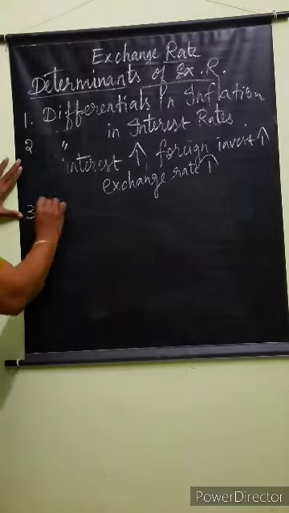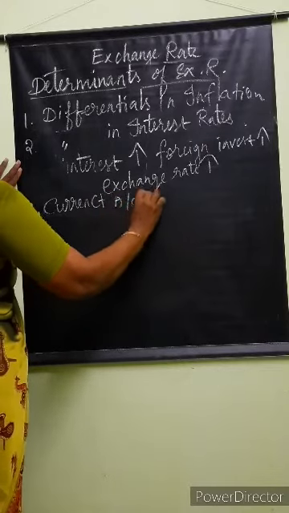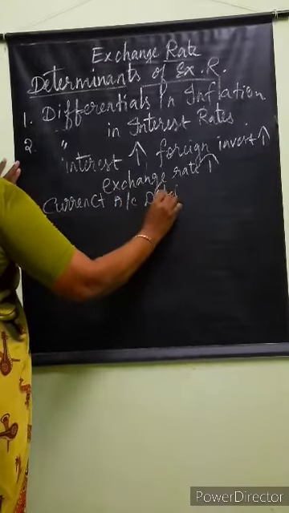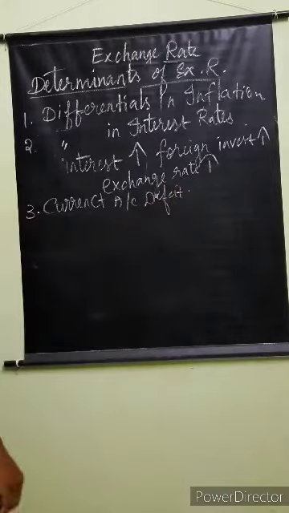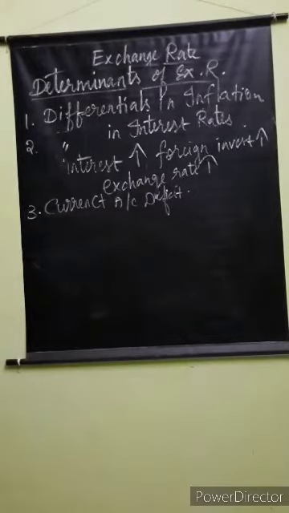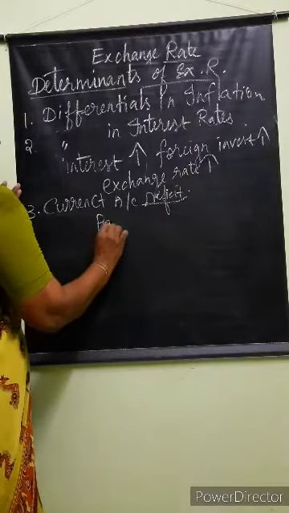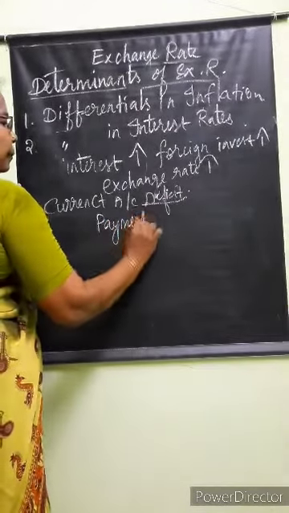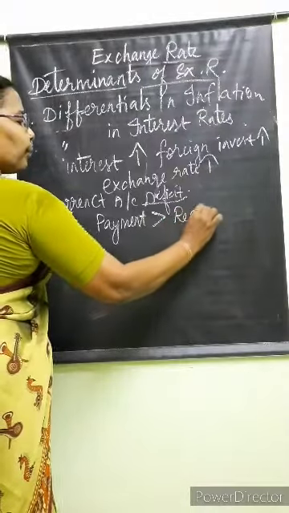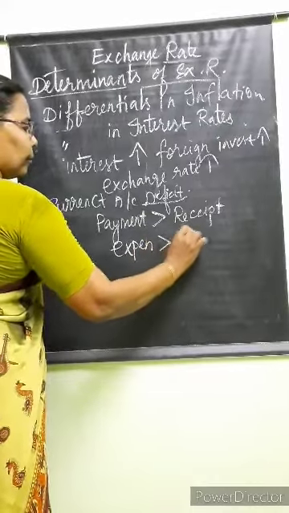And the current account deficit. This also yesterday I told. This current account is entirely different from what you are studying in accountancy, I told, isn't it? The current account deficit implies excess of payments over receipts. What do you mean by deficit? Deficit is payment is greater than receipt, that is, expense is greater than income.